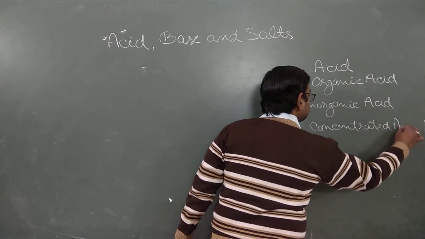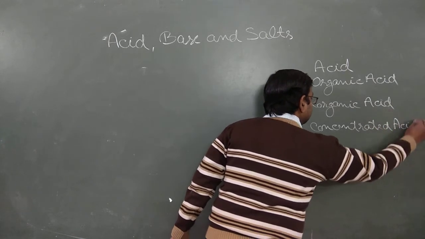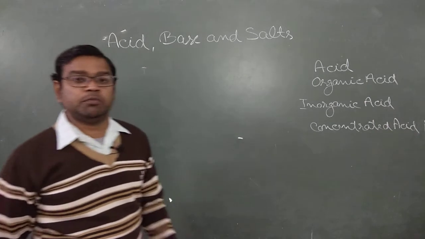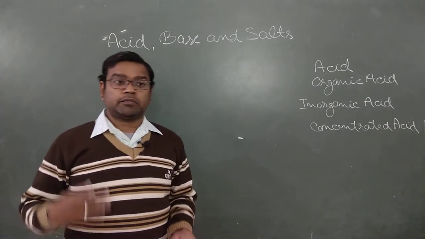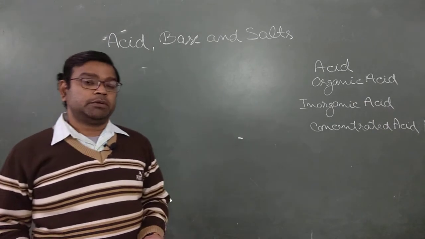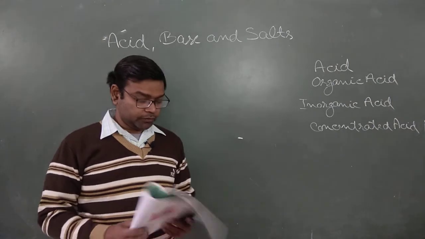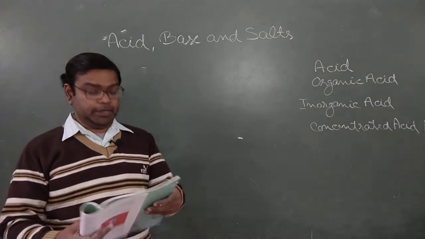You must know these definitions easily and try to understand the concept of these terms. Now the next one is concentrated acid.